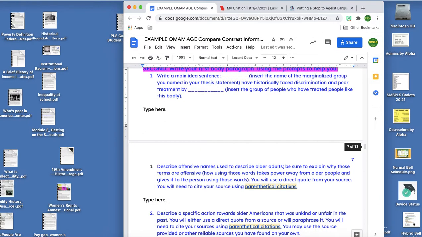So the first thing is to write a main idea sentence. First off, I'm just basically giving you a skeleton and you have to fill it in. So I'm going to put, for insert the name of the marginalized group you named in your thesis statement, older Americans, that's my group, have historically faced discrimination and poor treatment.